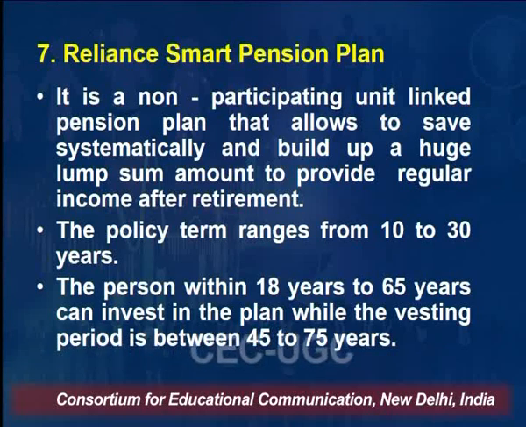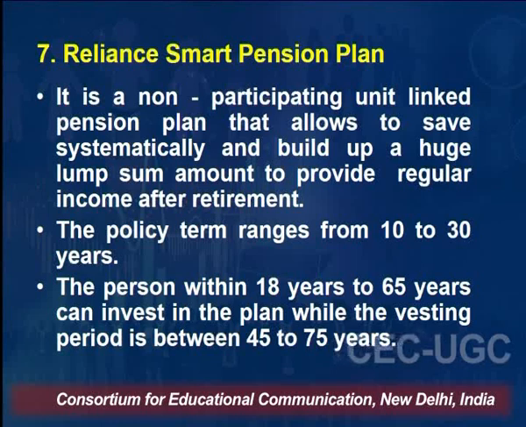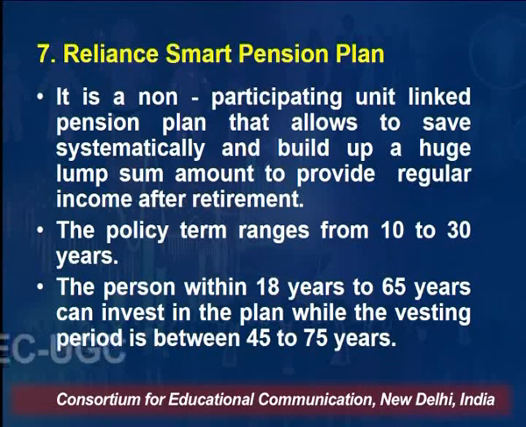So the policy term ranges from 10 to 30 years. A person between 18 years and 65 years can invest in the plan, while the vesting period is between 45 and 75 years. Vesting period means when you can withdraw the money, means at 45 you can get an annuity. Now, you start at the age of 18, and at the age of 45, you start getting a regular flow of income, depending on the terms and conditions and the period for which you have bought.